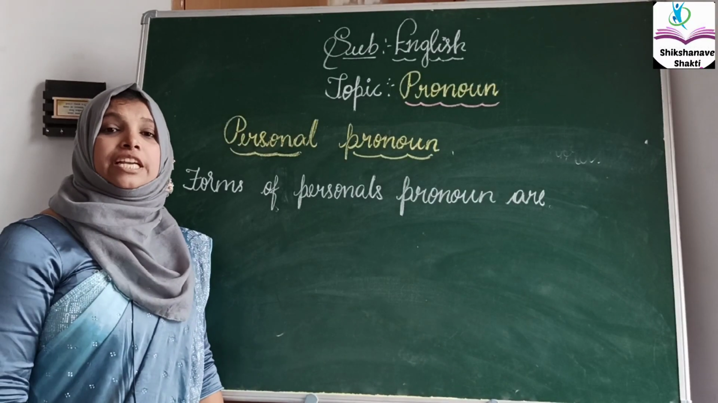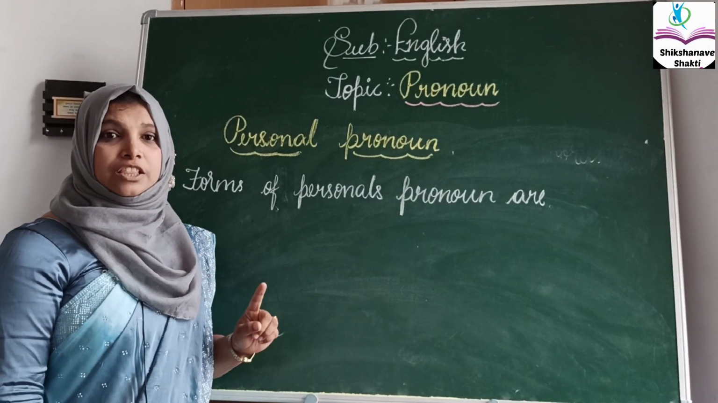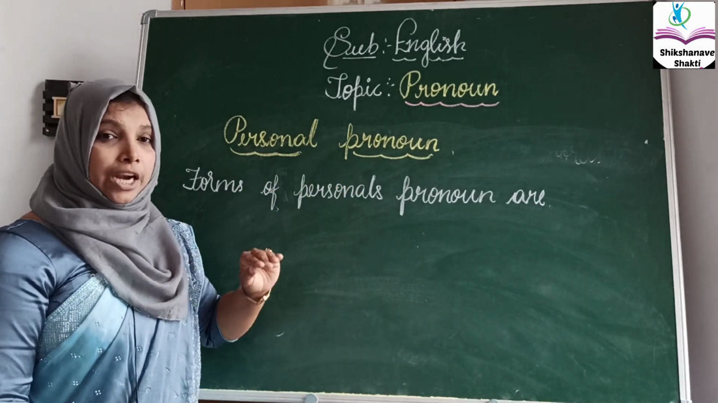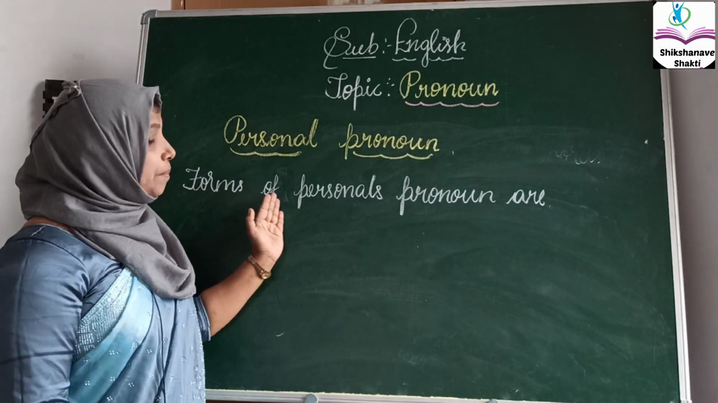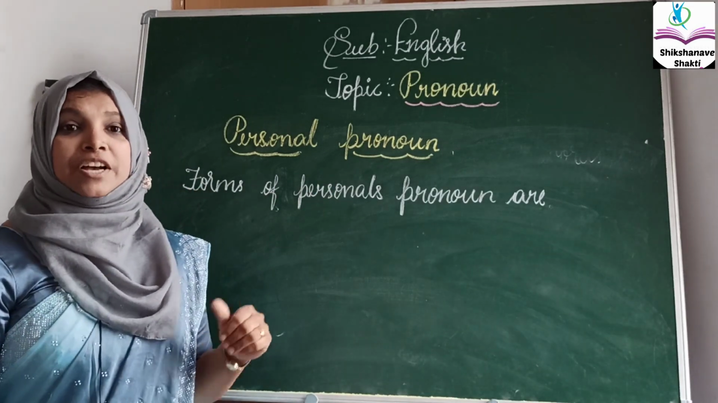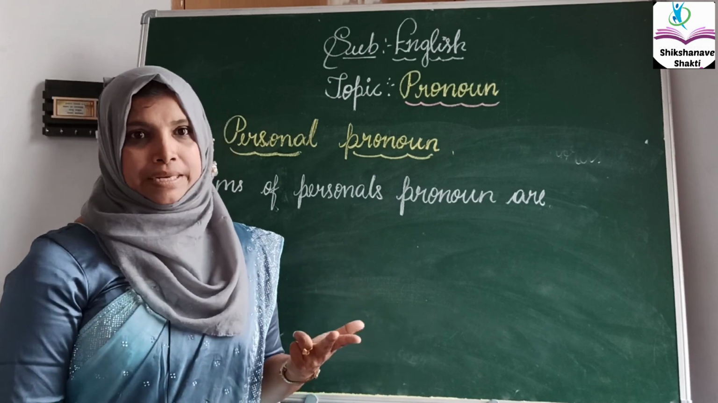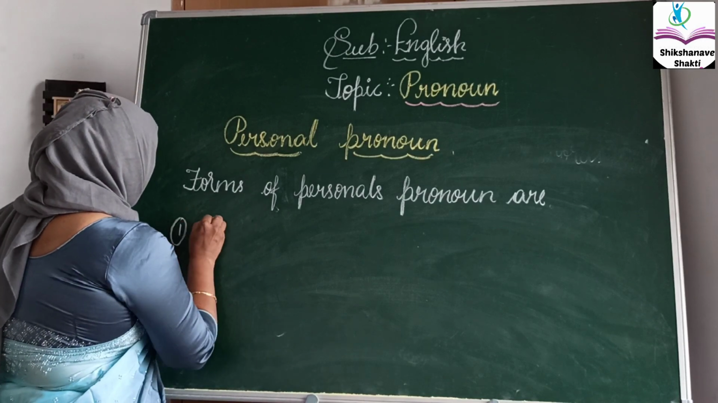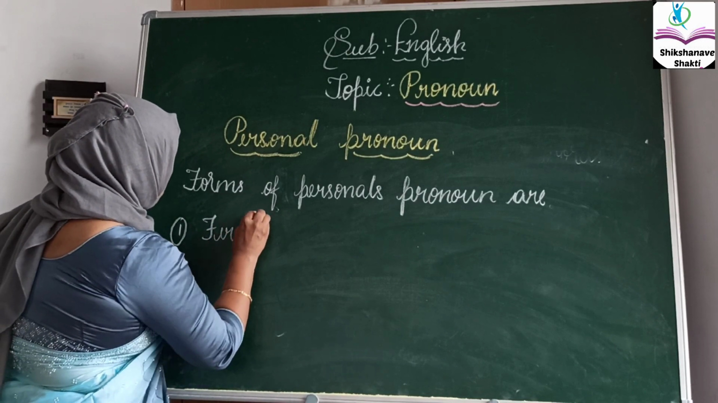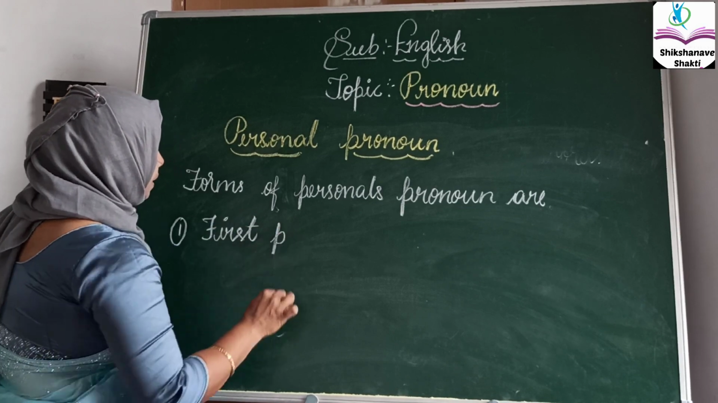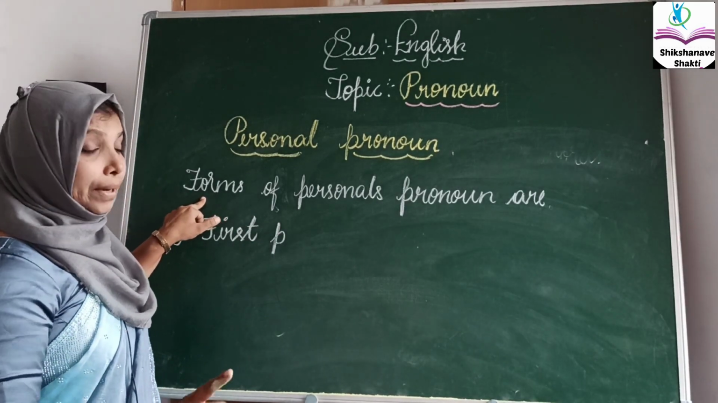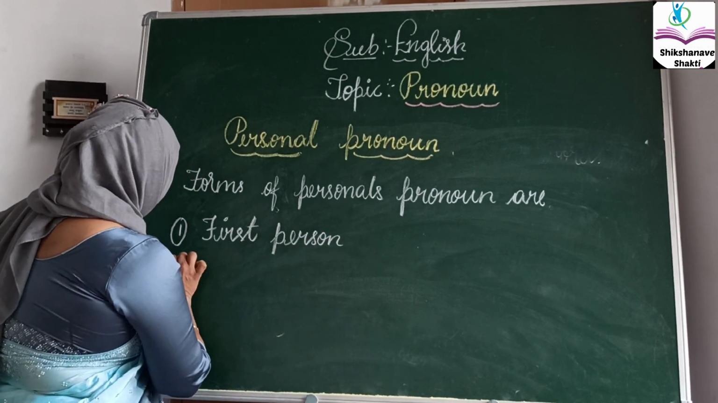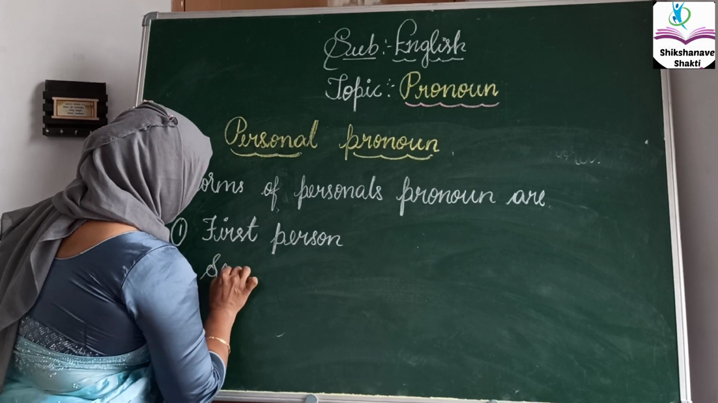Okay children, the pronouns are divided into different kinds. In that I am taking only one part, that is the first one, personal pronoun. In the personal pronoun there are forms of personal pronoun. You have heard, I think, about first person, second person and third person. Let's see now. Here we are learning the forms of a personal pronoun. In that there are three persons: first person, second person, third person.